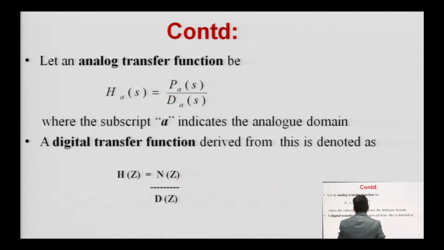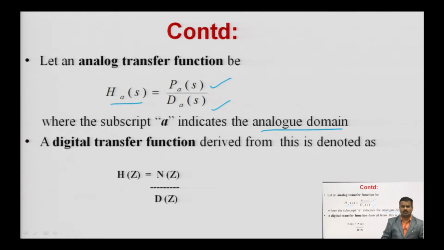Now, let the analog transfer function be what? If initially the analog specification is given to you, that is H(s), the analog transfer function, equal to P(s) upon D(s). So, some H(s) is given to you in terms of numerator and denominator. A means analog domain. Now, you have to convert this H(s) into H(z) in terms of N(z) and D(z). So, आपको यही करना है. At the time of IIR filter designing, you have to convert your H(s) into H(z), or transform your analog transfer function into the digital transfer function.